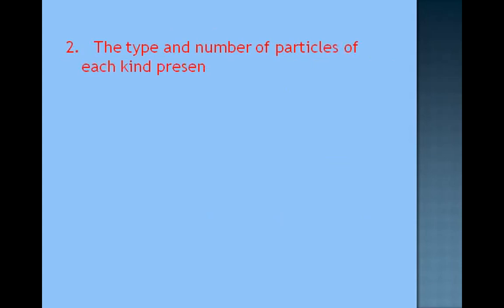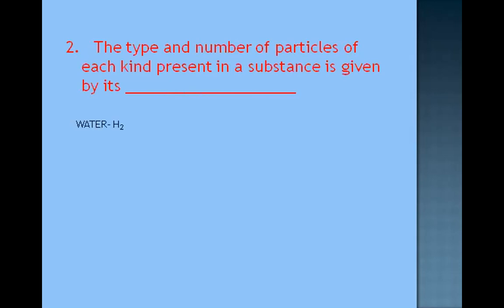Okay. Let us see the second question here. The type and number of particles of each kind present in a substance is given by its dash. Before filling this blank, children, just observe. I am going to show something on the screen. Water: you write the formula as H2O. By seeing that, you will understand 2 hydrogen atoms are there and 1 oxygen atom is there.